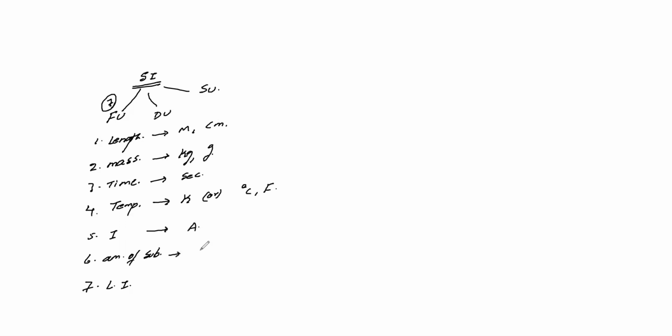Amount of substance is used in chemistry to measure molecules or the smallest quantities, for compositions. We say mole, MOL. Luminous intensity is for light intensity, the brightness measurement of light. To measure the intensity, we use a device with the unit called candela. For example, in movie making, there is a small device to check the light brightness, and that device uses the unit called candela. That is light intensity, light measurement.